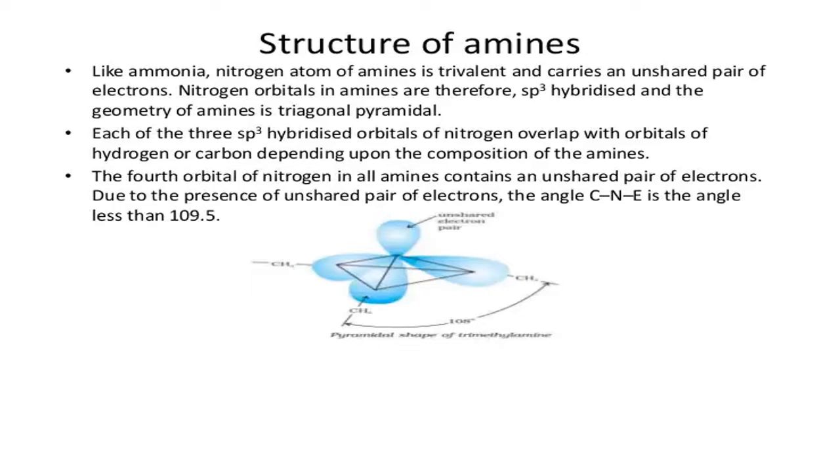But if all the three H of ammonia are replaced by bulkier alkyl groups, then they somehow sustain the repulsion. Whatever repulsion is caused by the lone pair of electrons on the nitrogen is managed, sustained, withstood. They will withstand the repulsion by the bulkier three groups of alkyl or aryl, so that the decrease in the bond angle is not there.